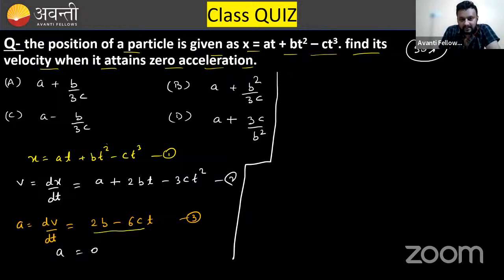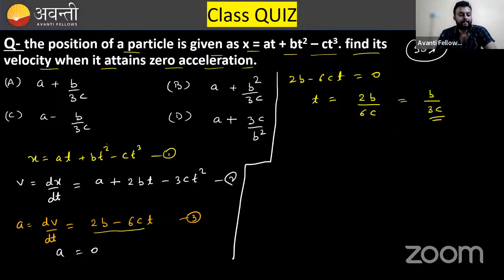Acceleration is 2b minus 6ct, so 2b minus 6ct equals 0. According to the question, acceleration is 0. So t equals 2b over 6c, that is b over 3c. This is the time.